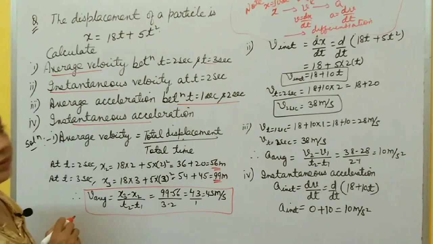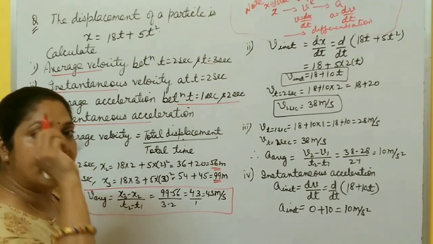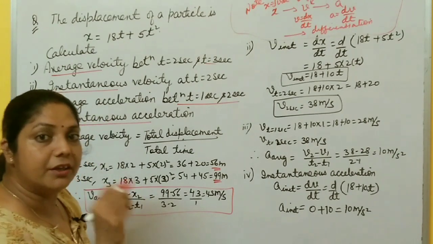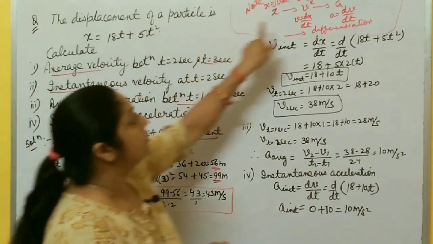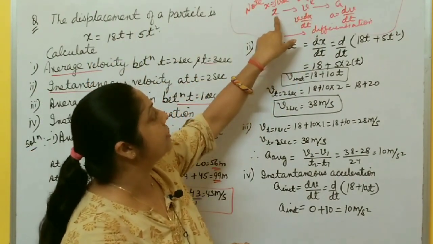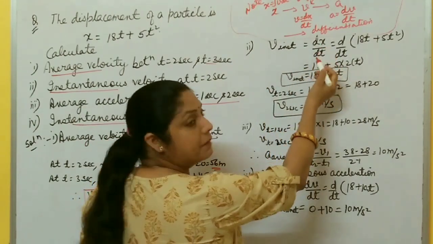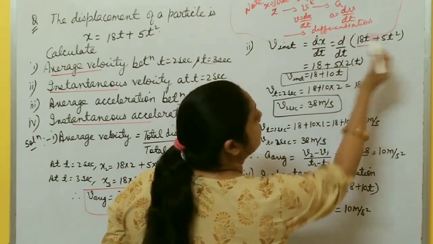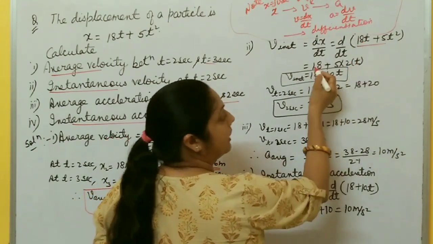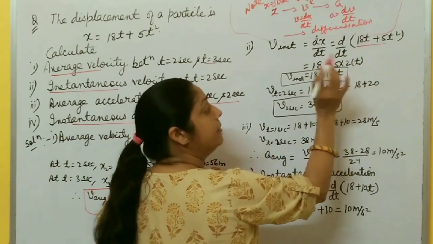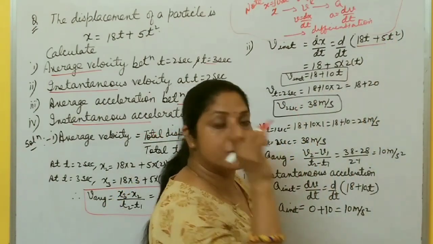Now instantaneous velocity. At a particular time, what is the velocity? For a small interval, you differentiate displacement with respect to time. To get v, you have to differentiate this x with respect to t. So v instantaneous becomes dx by dt, d by dt of x, which is 18t plus 5t square. Now 18 is constant, take outside, differentiation of t is 1, plus 5 constant outside, differentiation of t square is 2t.